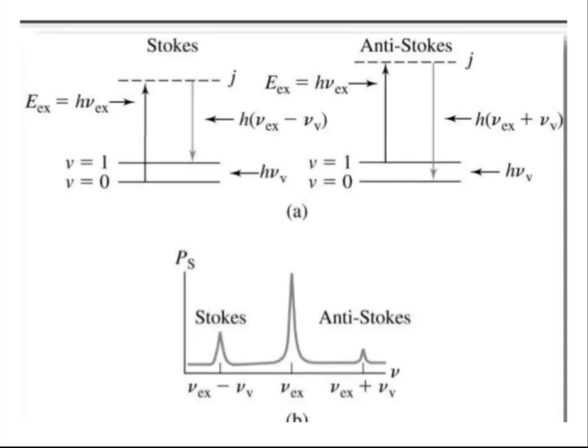Elastic scattering is like a ball bearing striking a rigid table: the ball bearing bounces off the table without any loss of energy. So it is an elastic scattering.